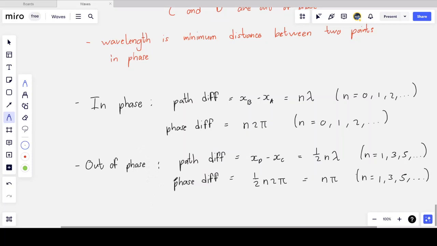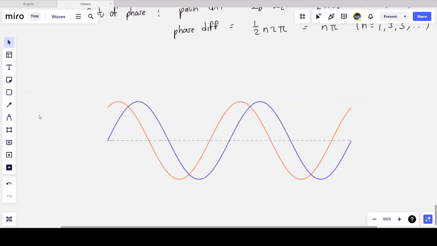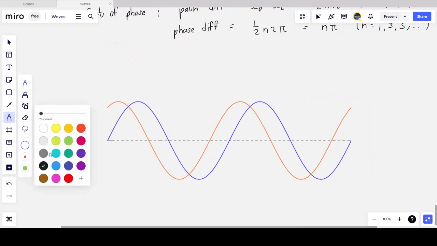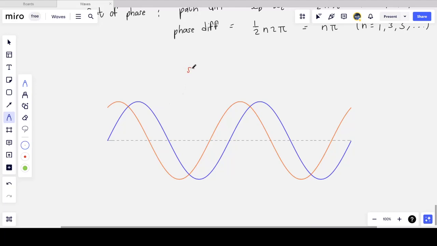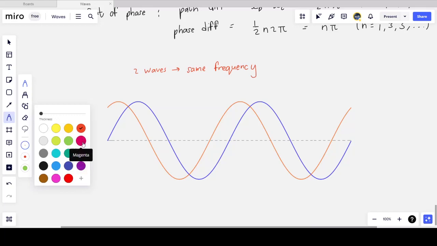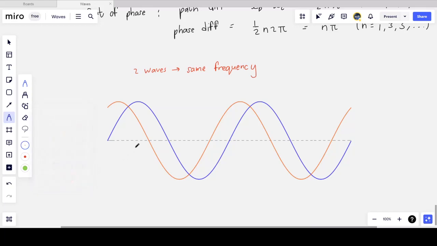So let's look at an example. Here I have 2 graphs, and it's clear that both these waves have the same frequency. So we've kept the frequency the same, which we need if we are to measure the phase and path difference of these 2 waves, and they also have the same amplitude. They need not have the same amplitude, but that makes it easier for us to compare.